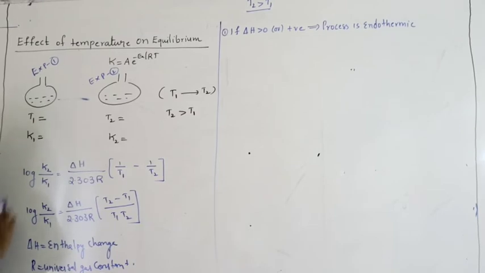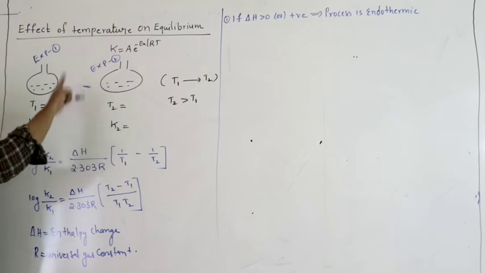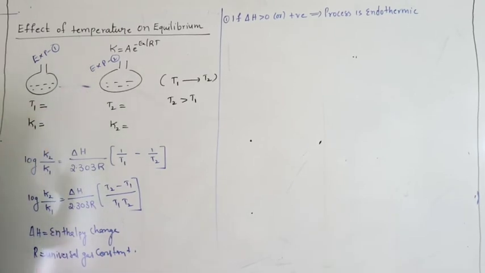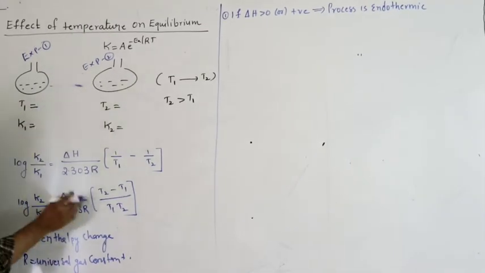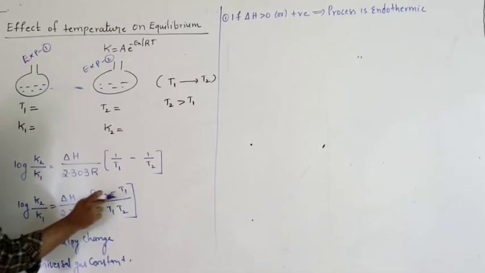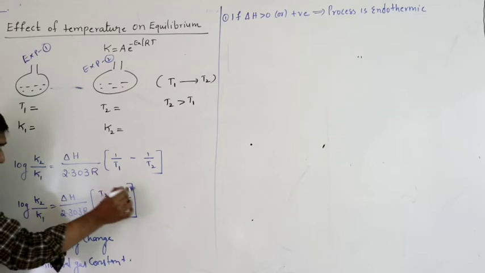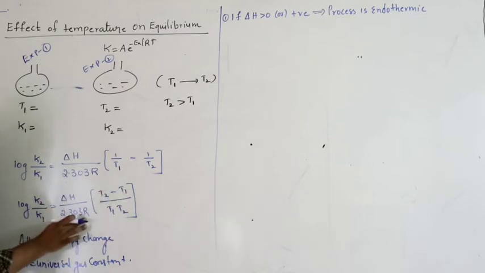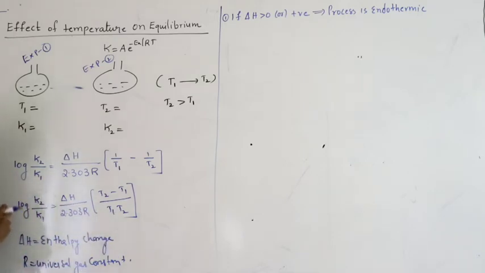Once again, if delta H is positive, assuming that we are increasing temperature, that is T2 greater than T1, then T2 minus T1 is positive. R is positive, delta H I am assuming positive, so positive into positive is positive.